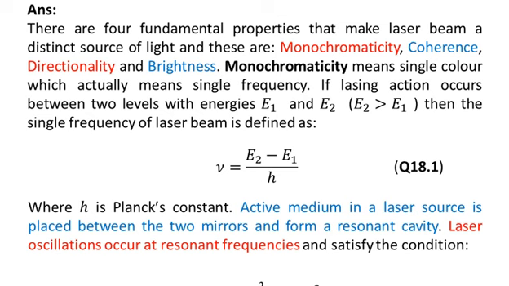If lasing action occurs between two levels with energies E1 and E2, such that E2 is greater than E1, then the single frequency of the laser beam is defined as nu is equal to E2 minus E1 divided by h, where h is Planck's constant.